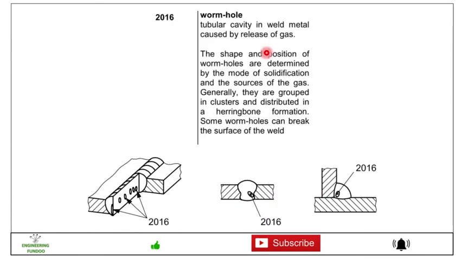Then we have wormhole, a tubular cavity in weld metal caused by release of gas. The shape and position of the wormholes are determined by the mode of solidification and the source of the gas. Generally they are grouped in clusters and distributed in herringbone formation. Some wormholes can break the surface of the weld. So here you can see 2016. Here also you can see how it is formed.